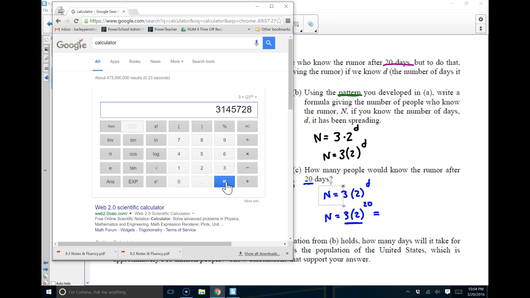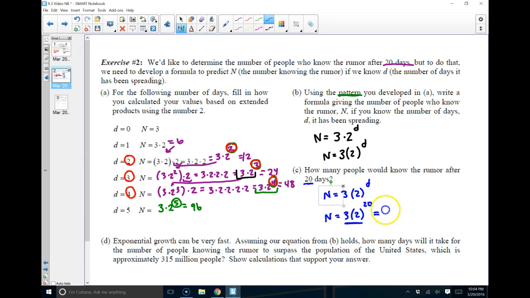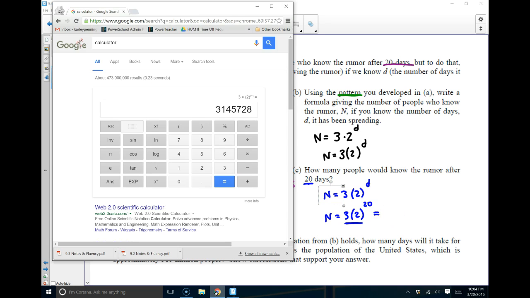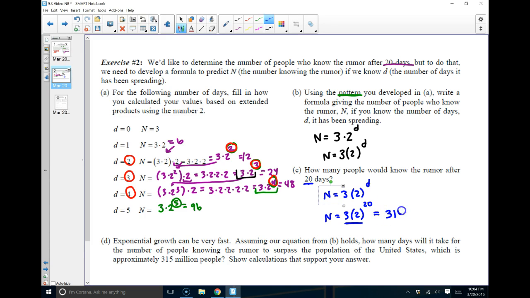When I hit equals, I'm going to get a very big number, which makes sense, because when we're talking exponential functions, this number grows very big. So I get 3,145,728. So even if you don't have a calculator at home, you can use Google Calculator, and it will let you do these simple calculations. I don't expect you to do this in your head at all. I do expect you to use a calculator, because this is a very big number, 3 million people. But isn't that kind of crazy that after 20 days, 3 million people would know this rumor? That's how exponential functions work. They grow very quickly or they decay very quickly.